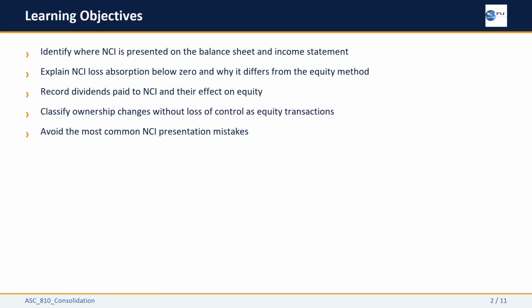By the end of this section, you will know exactly where NCI appears on the balance sheet and how net income is split on the income statement. You will understand how ASC 810 handles losses that exceed the NCI balance and why this differs from the equity method. You will be able to record dividends paid to non-controlling owners. You will understand why selling some shares to a third party while retaining control is an equity transaction with no gain or loss. And you will be able to avoid the most common NCI presentation mistakes.